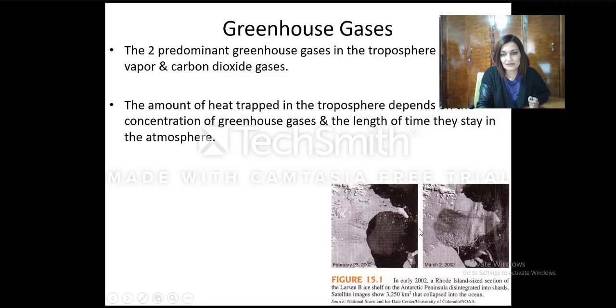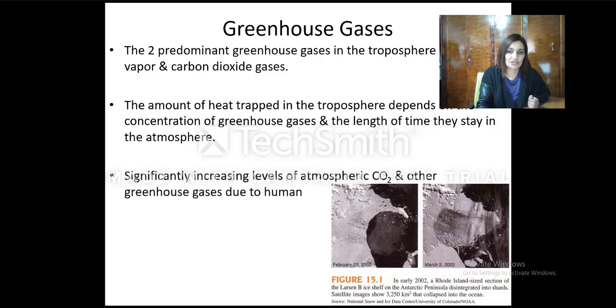This is taken from the Antarctic Peninsula, and we can see that the ice shelf has disintegrated and almost collapsed into the ocean, around 3,250 square kilometers. So, can we say this is due to greenhouse gases? For sure, and later on we will comment on whether it has to do with global warming and global climate change.